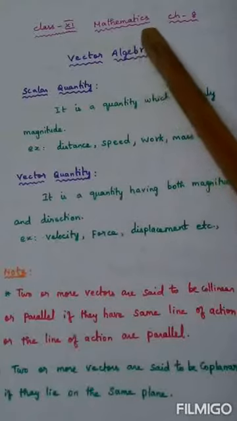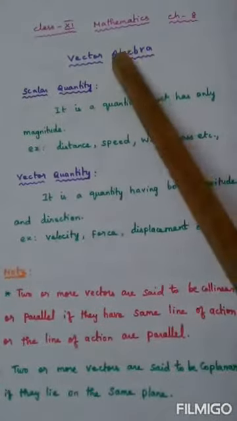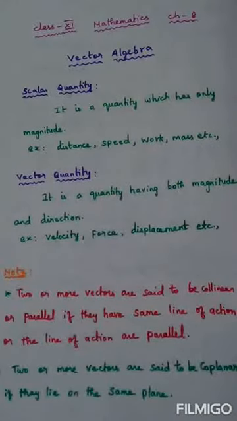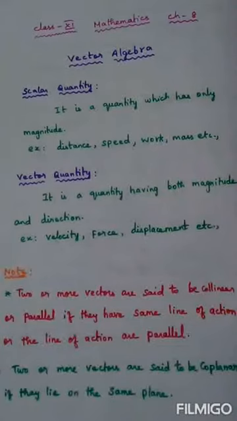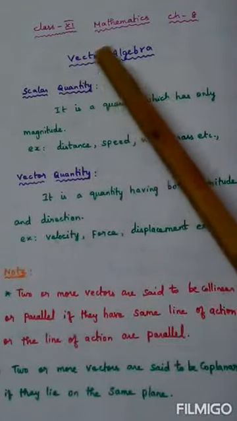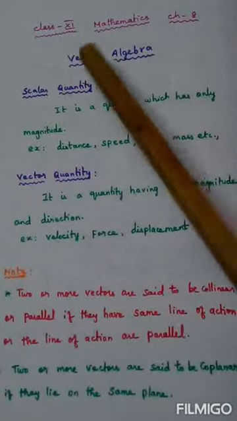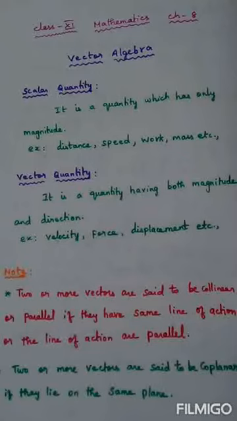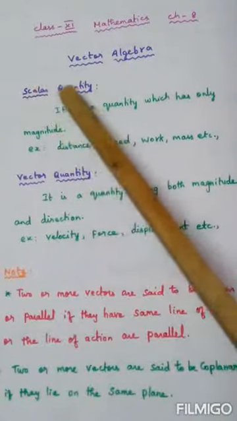Vector algebra, we know already what is meant by algebra. So vector algebra, in the sense, we are going to do algebraic operations on vectors. That is the content of the topic. Vector algebra, in the sense, we are going to perform algebraic operations on vectors. So what we have to know is what is meant by a vector. And before that we will study what is meant by a scalar quantity.